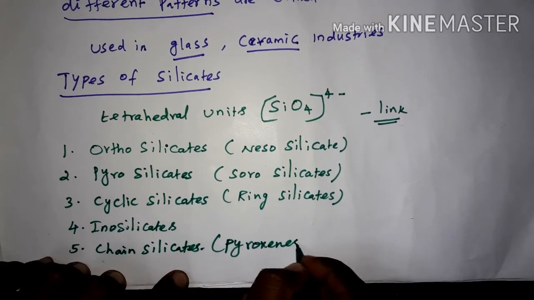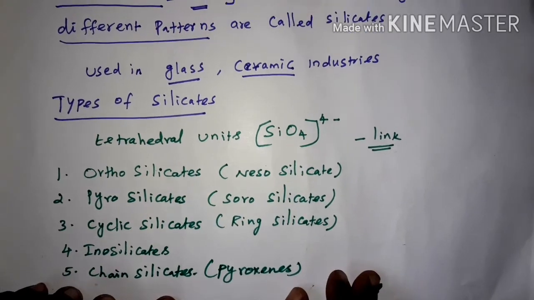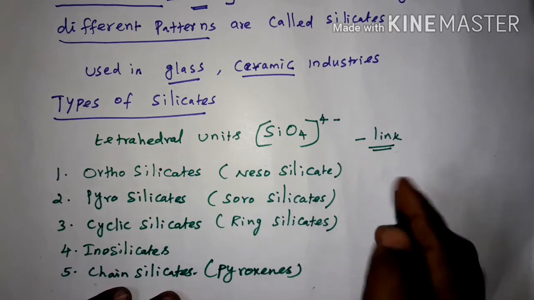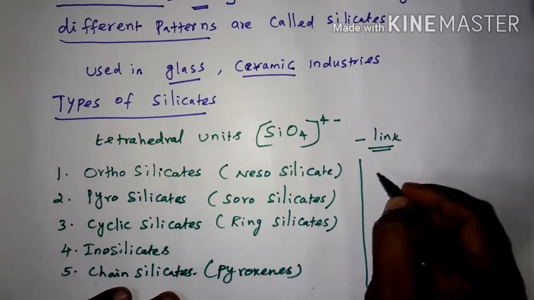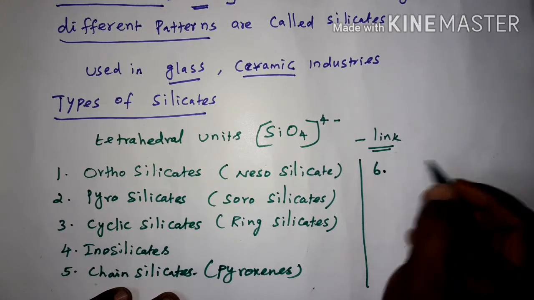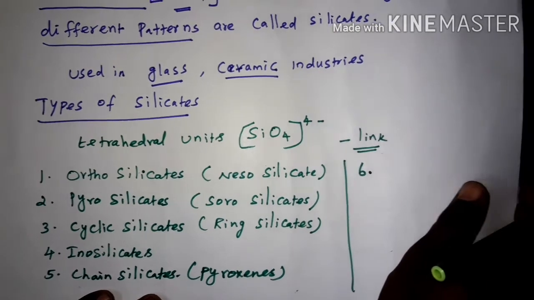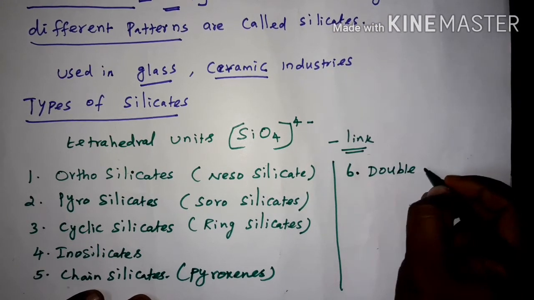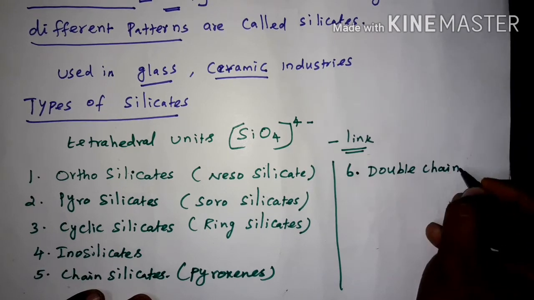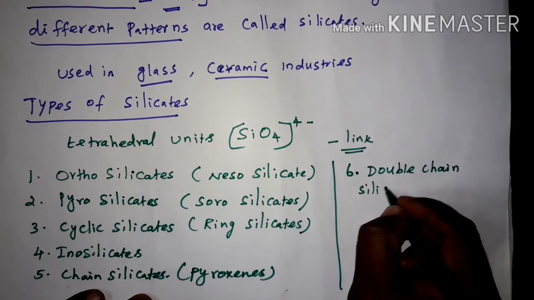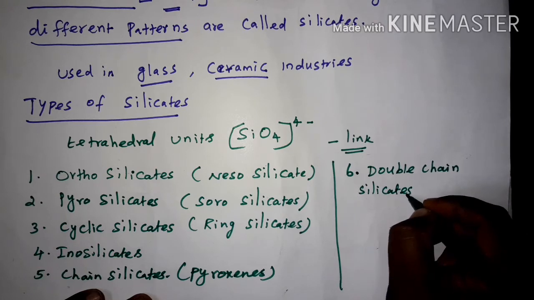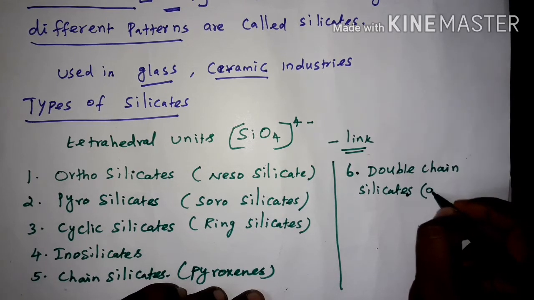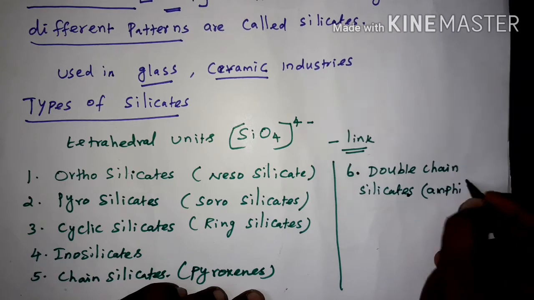The sixth one is double chain silicates, or it is amphiboles.